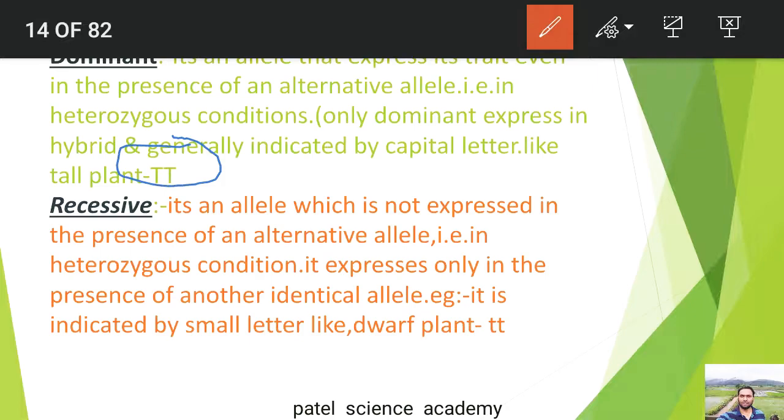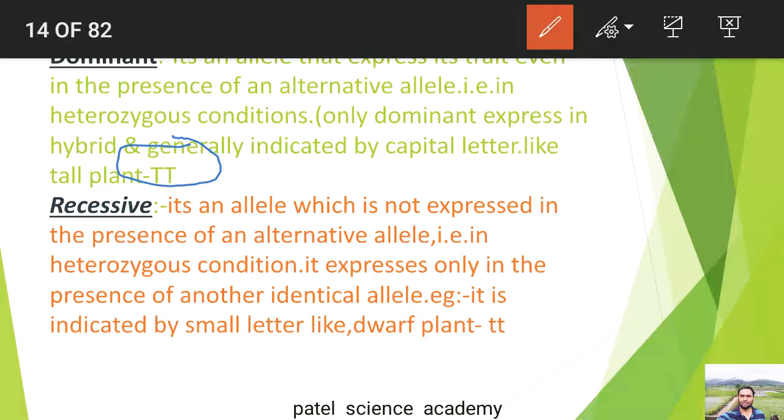For example, there are two parents, one is tall and another one is dwarf. In their F1 generation, a tall generation is produced. One parent is tall, and for this tallness capital T alleles are responsible, and another parent is dwarf, where small t is responsible for dwarfness.